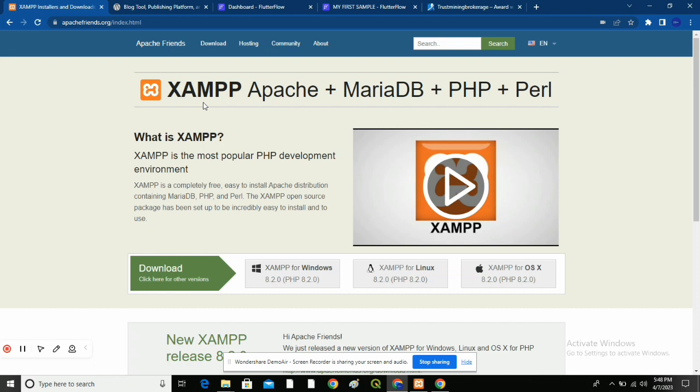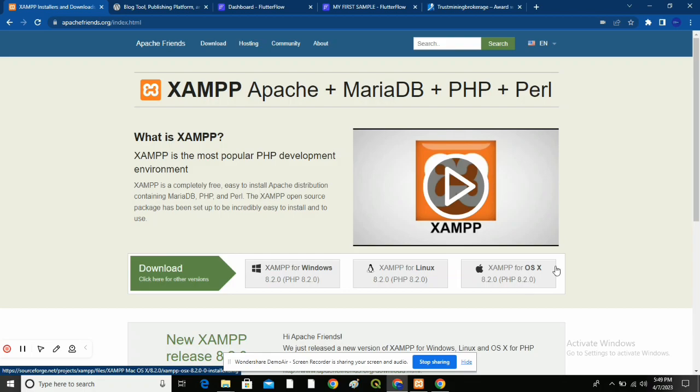Now, XAMPP Apache is what you download. So what you're going to do is download for Windows. This is the one for Windows, this is the one for Linux, and this is the one for the Apple operating system. Whatever laptop you're using, you just have to download the latest version for yourself.